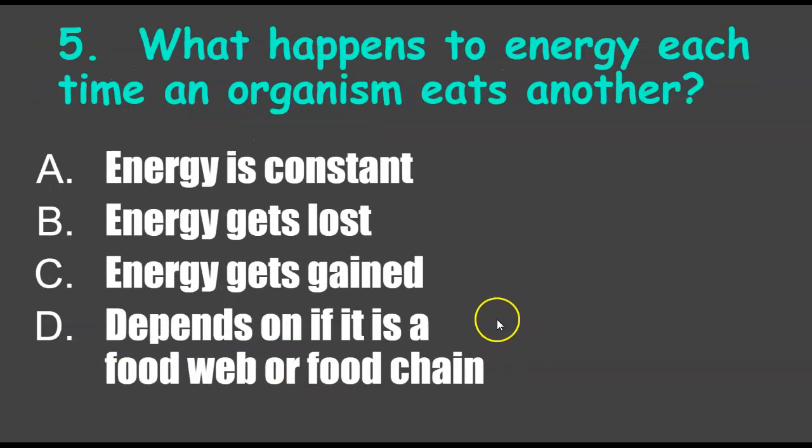And what happens to energy each time an organism eats another? Each time you see an arrow. Does it stay constant, get lost, gained, or depend on if it's a food web or food chain? Anytime you see an arrow, it means energy gets lost, because it takes energy to get the energy, and a little bit of the energy is lost.